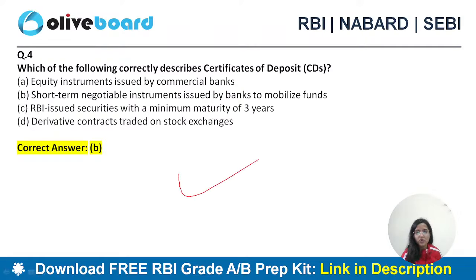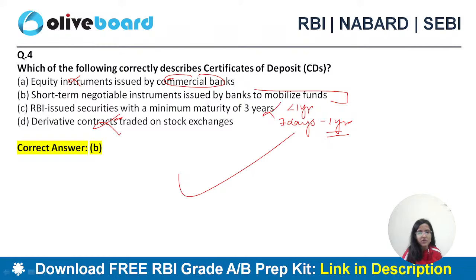Right. Short-term negotiable instruments issued by banks to mobilize funds, and 3 years is not the maturity period. It is less than 1 year, 7 days to 1 year. And these are not equity instruments. These are a way of raising money through the money market. And they are not derivative contracts traded on stock exchanges.